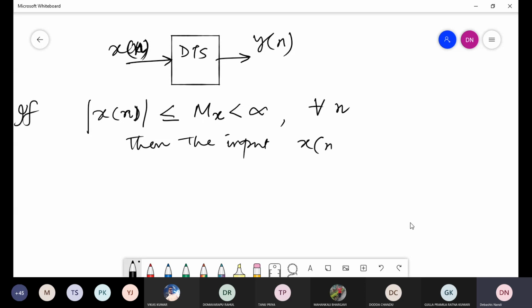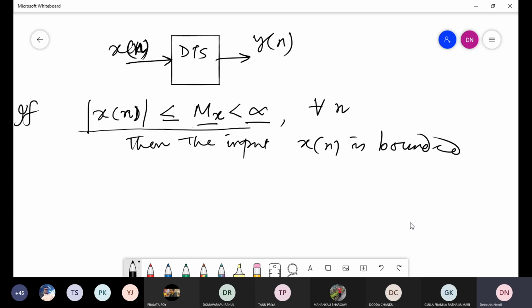Input x[n] is. Sir, what is Mx, sir? Could you repeat what Mx is, sir? Mx is any finite number, I told you. This is less than infinity. Any finite number. That means x[n] should always be finite.